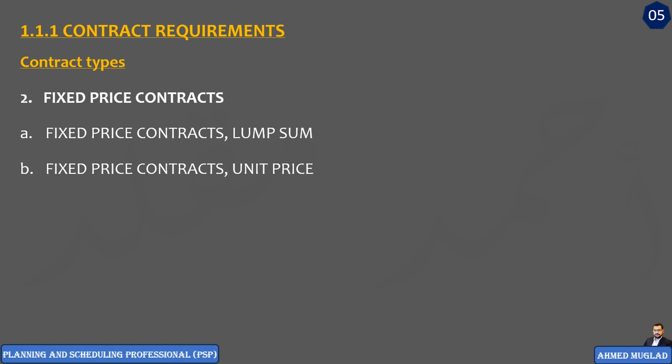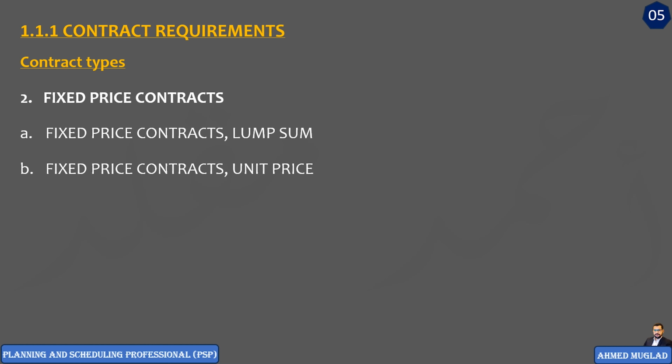So in fixed price contracts, unit price, only the unit rate would be known, we can say, because the final project amount depends on the quantity, and the quantity here will be calculated as per the work done by the contractor. So the final project amount can be known only at the end of the project.